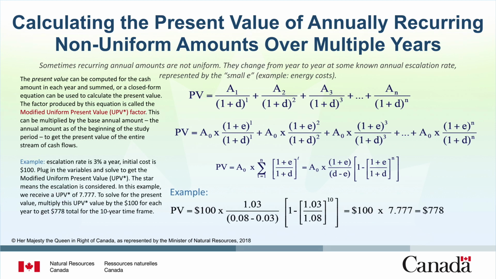We will continue to use the same example and assume that the escalation rate is 3% a year, which means that our initial cost of $100 escalates by 3% a year. The value we receive, when we plug in the variables and solve, is the modified uniform present value, or UPV*. The star means the escalation is taken into account. In this example, we receive a UPV* of 7.777. To solve for the present value, multiply this UPV* value by the $100 for each year to get $778 total for the 10-year time frame. Again, this equation is important if you have a series of recurring annual costs that are not uniform in your study period.